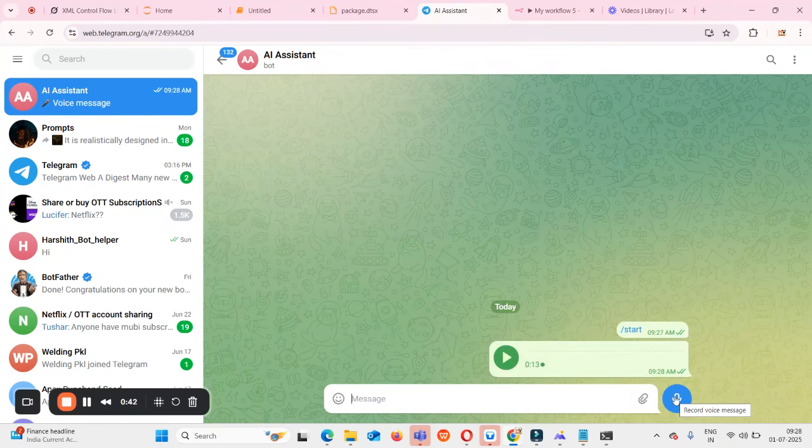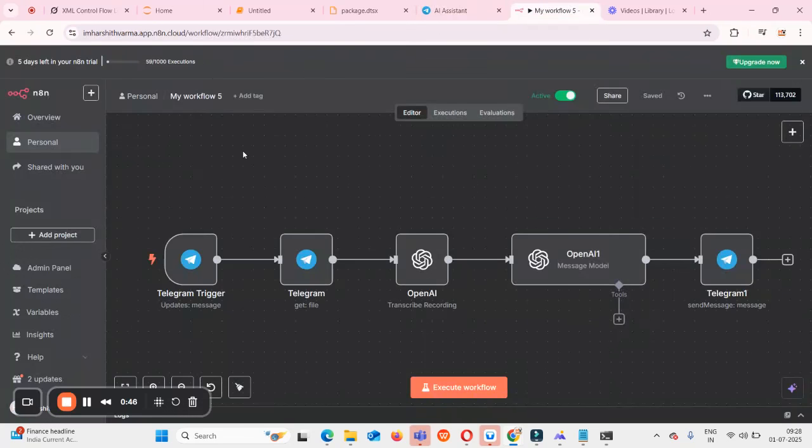The moment I sent this message to my Telegram bot, it automatically came to my n8n automation flow through the Telegram trigger, and it downloaded the audio file and transcribed it using OpenAI. It also responded to that transcribed message using OpenAI and sent the message back to me via Telegram.